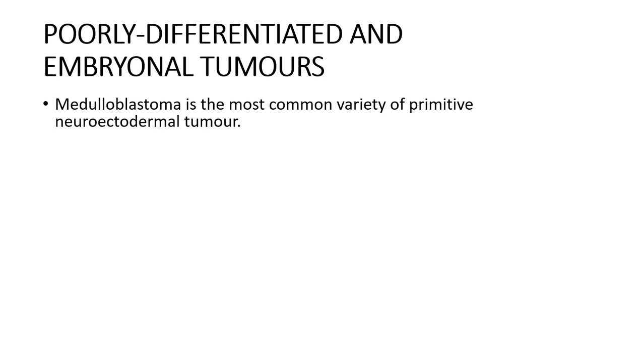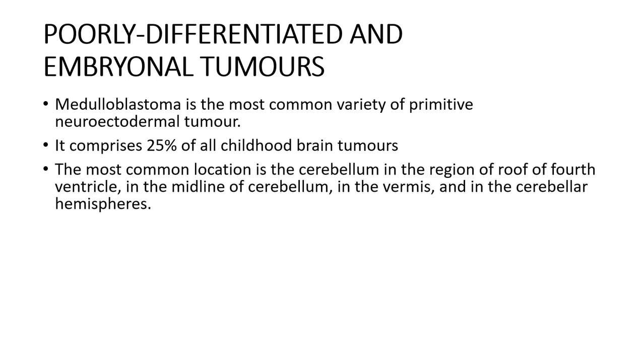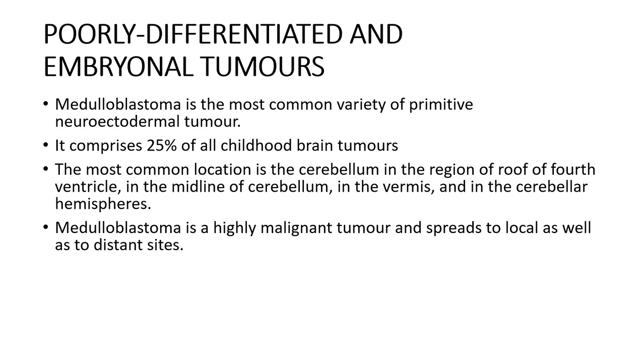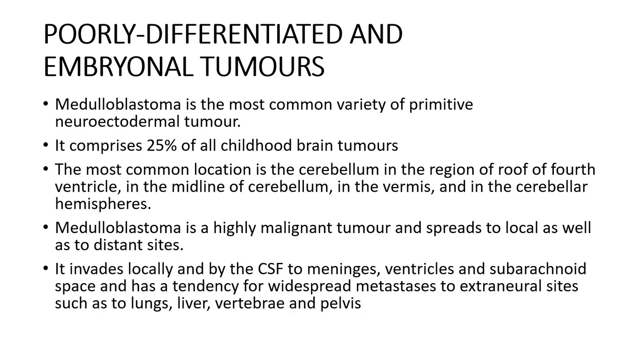Now coming to the poorly differentiated tumors. We have finished the glial tumors and now we're moving on to the next topic, the poorly differentiated and embryonal tumors. In this we're going to deal with medulloblastoma, which is the most common variety of primitive neuroectodermal tumor. It comprises 24% of childhood brain tumors, and the most common location is the cerebellum, just remember that. Medulloblastoma is a highly malignant tumor and spreads locally as well as to distant sites. It also gets into the CSF, the meninges, ventricles and subarachnoid space. So it's a highly aggressive tumor.